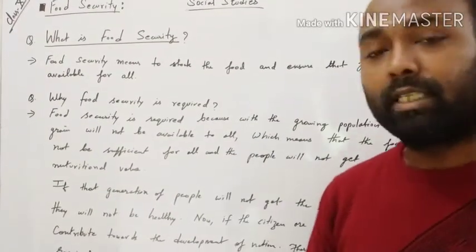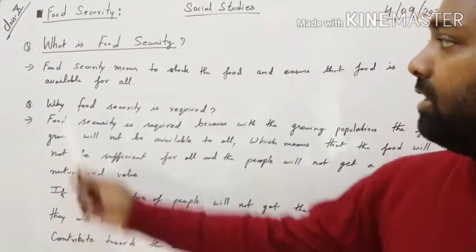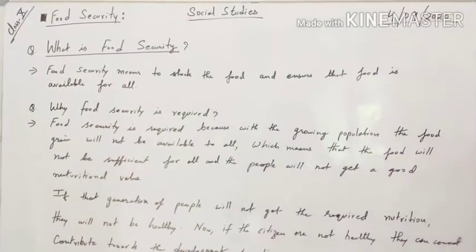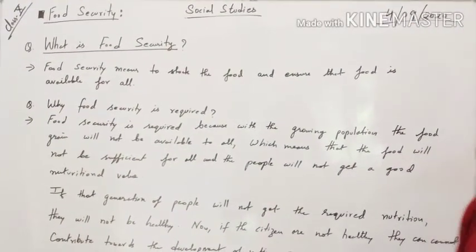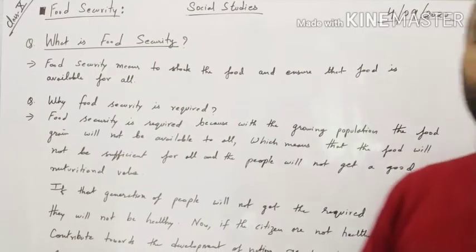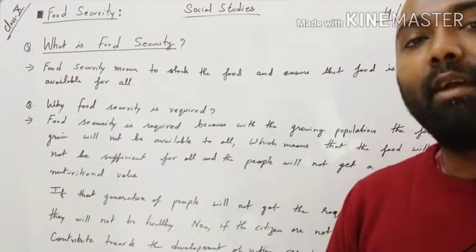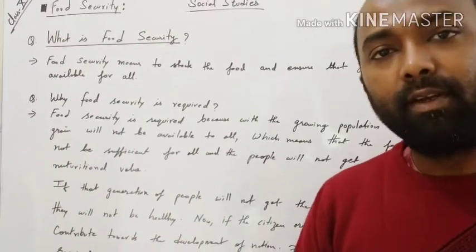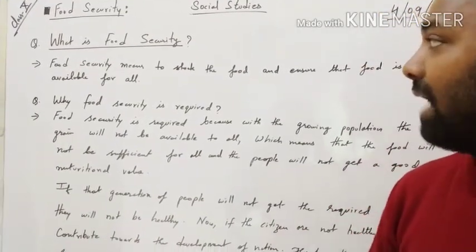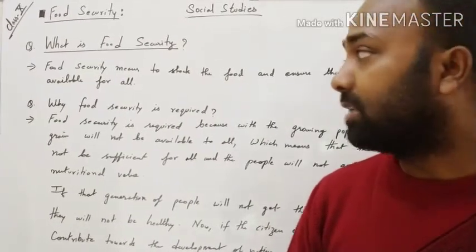What is food security? When we talk about food security, it means to stock the food and ensure the food is available for all. It means that the food should be stocked and it should be available for every citizen of India. This is the main motive to have food security in our country.